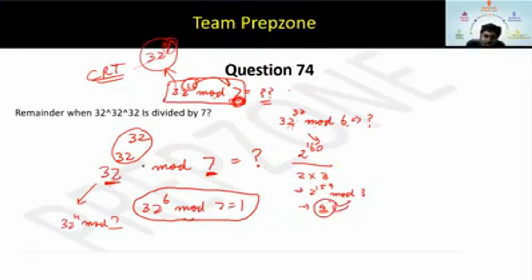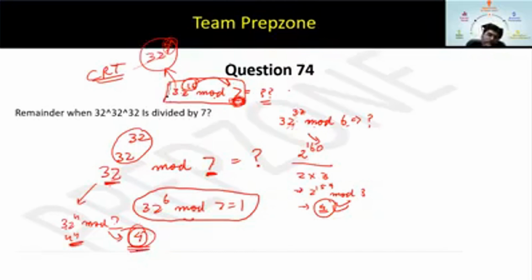So what is the remaining portion? 32 to the power 4 mod 7. Again, you can solve this. The answer is 4. Any doubts in this? This you can solve simply also. How? 7 times 5 is 35, or 7 times 4 is 28, so this is 4 to the power 4. The answer is 4.